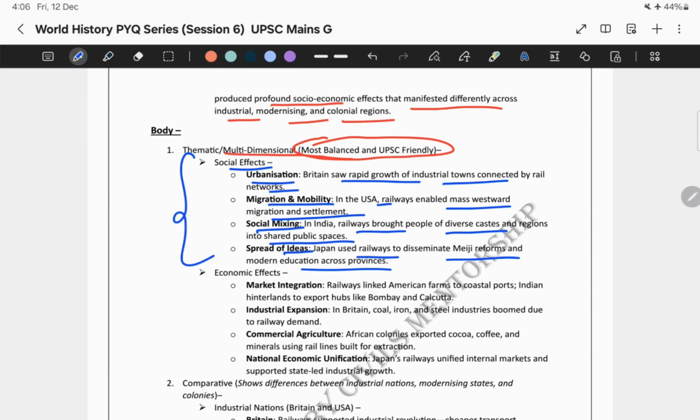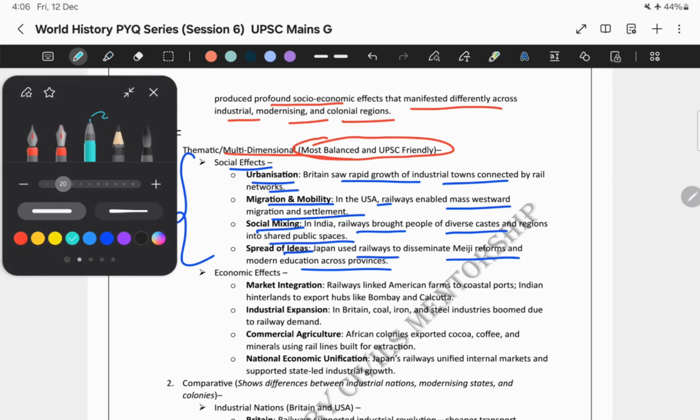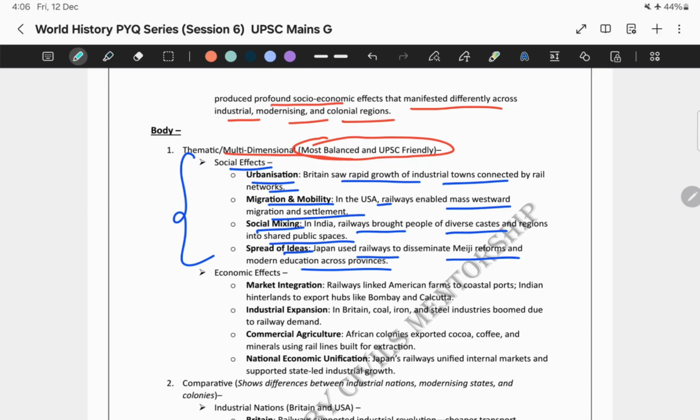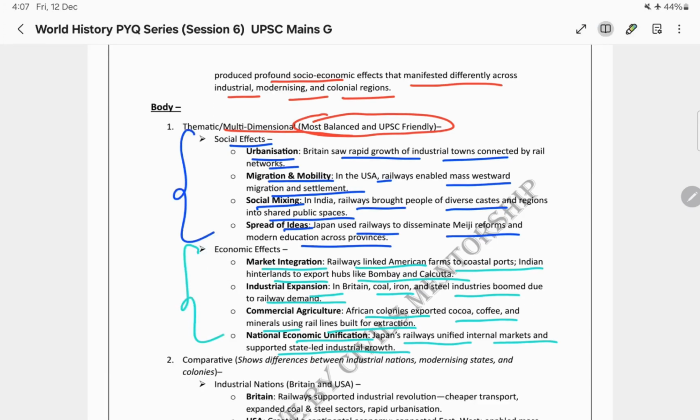Now, coming to the economic impact. What are the dimensions we can cover under economic effects? Market integration: railways linked American farms to coastal ports, and Indian hinterlands to export hubs like Bombay and Calcutta. Industrial expansion: in Britain, coal, iron, and steel industries boomed due to railway demand. Commercial agriculture: African colonies exported cocoa, coffee, and minerals using rail lines built for extraction. National economic unification: Japan's railways unified internal markets and supported state-led industrial growth. So, this was all about the economic effect.